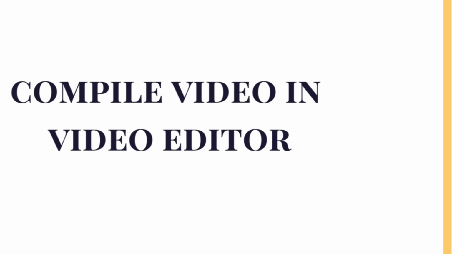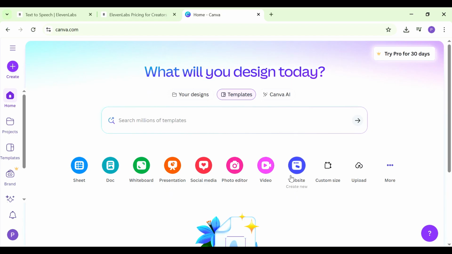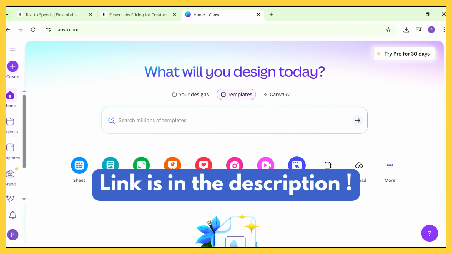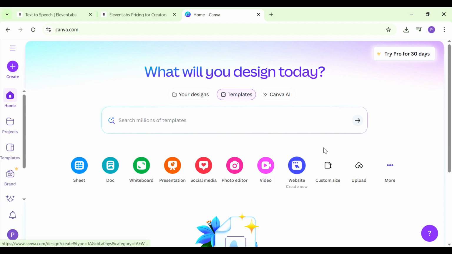And now we're going to go to the final stage, which is for us putting our video together using Canva. Why I'm using Canva is because I think it's going to be easier for you to understand how video editing works. But as you advance, you can always move to something like CapCut or even DaVinci or even Premiere Pro, any video editor that you prefer. So we're going to go to Canva, and I'm going to leave for you a link in the description down below for you to sign up into Canva.